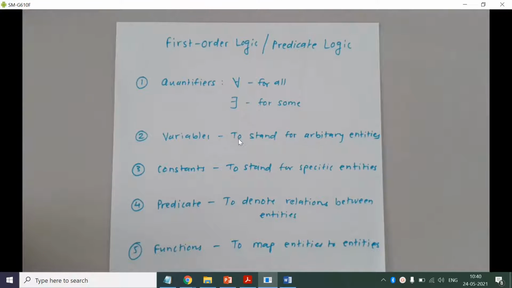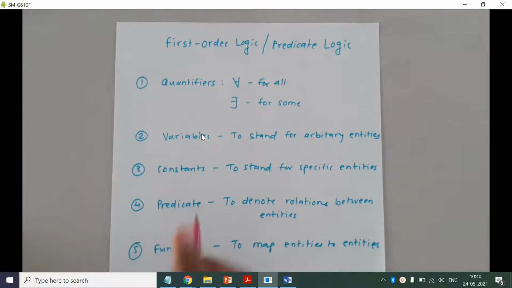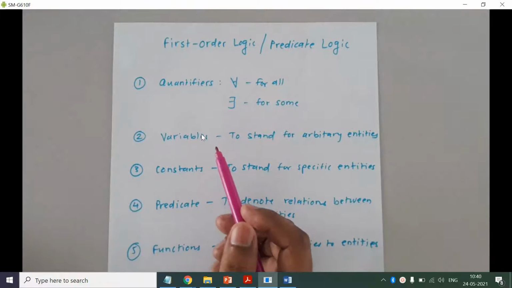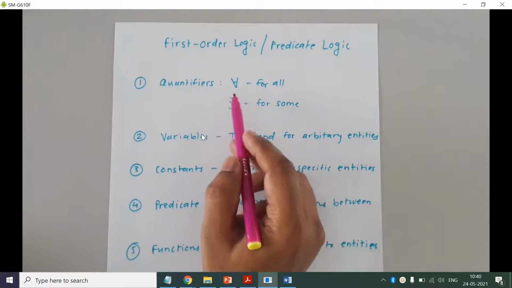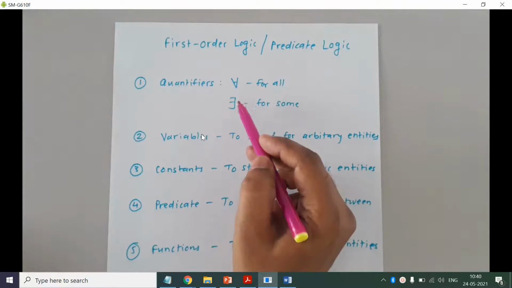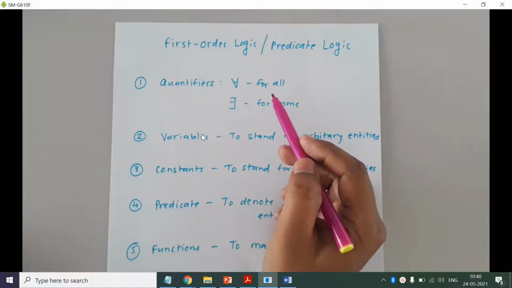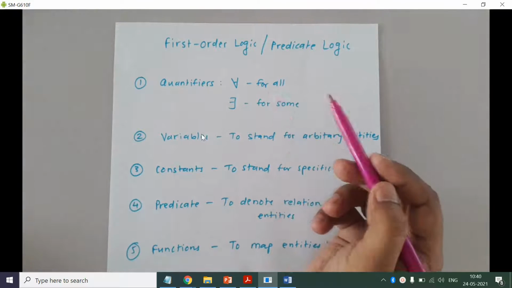Before that, let's have a quick recap of the basic entities we have studied in first order logic. I think the screen is visible to you. Have I shared the screen? Yes. So we have studied the quantifiers. There are two quantifiers in first order logic, that is the universal quantifier represented by the inverted A. It represents for all, so that sentence will be true for all the entities in the universe of discourse.